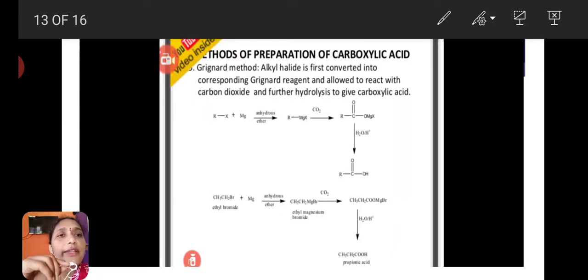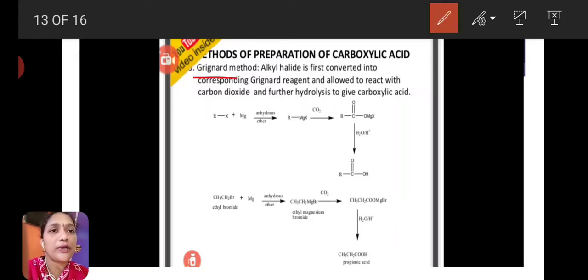Next is the Grignard method. Grignard method means here we are using alkyl halides and magnesium metal to form Grignard reagent. By using that Grignard reagent we can prepare the carboxylic acids. This method is called the Grignard method. Here alkyl halide is first converted into the corresponding Grignard reagent, then reacts with carbon dioxide, and on further hydrolysis it will give carboxylic acid.